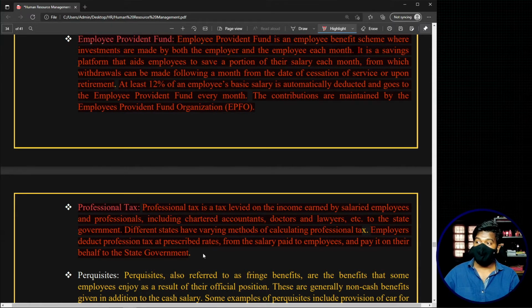That means in the salary that is given to you by the organization, what organizations basically do is they will automatically deduct the tax from your salary itself, and then pay the rest of the amount to you, and they will pay the tax on your behalf to the government.